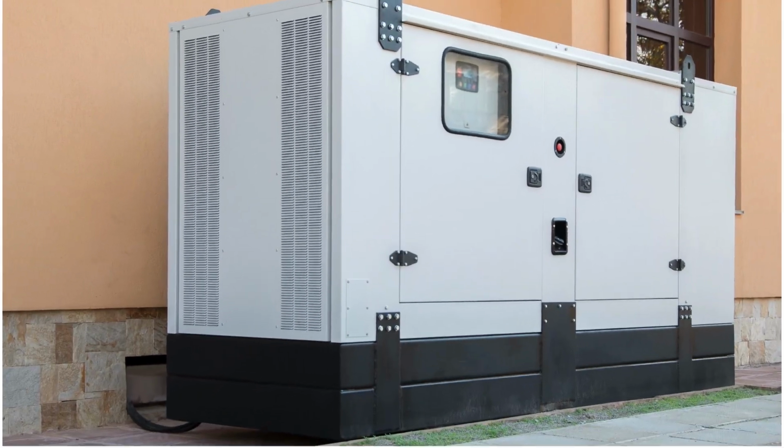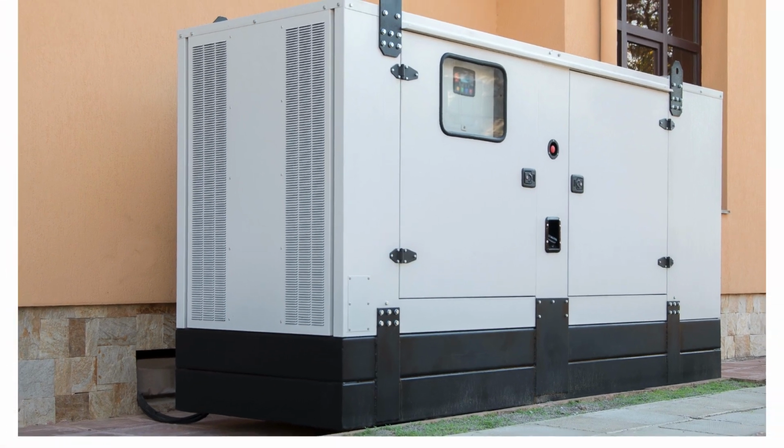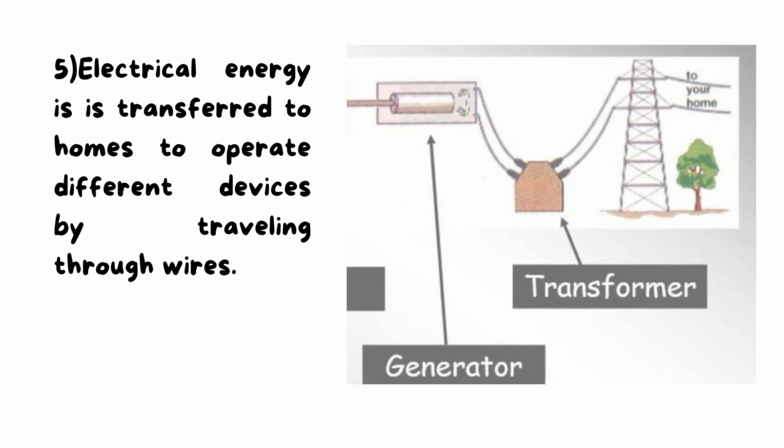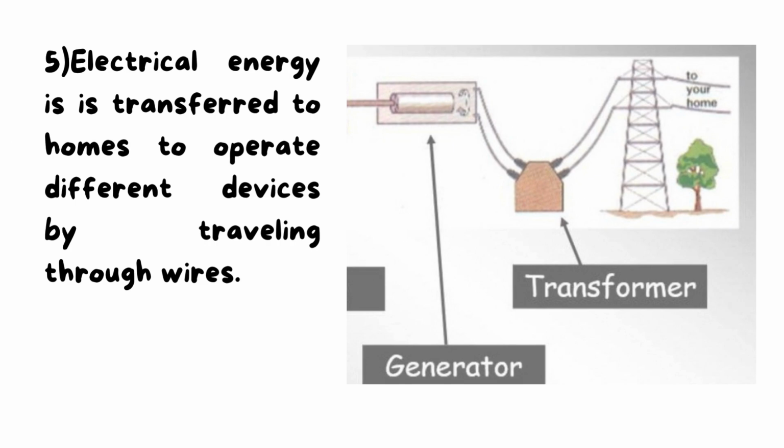And this is another generator, and this a small generator that you may have seen before, okay? Then, after that, we have now electrical energy. So, step number 5, this electrical energy is transferred, okay, travels to homes to operate different devices through what? Wires.